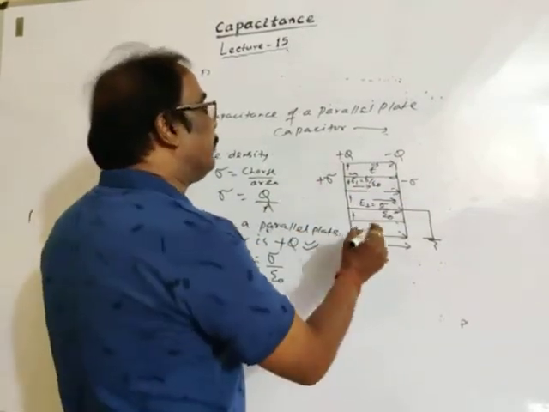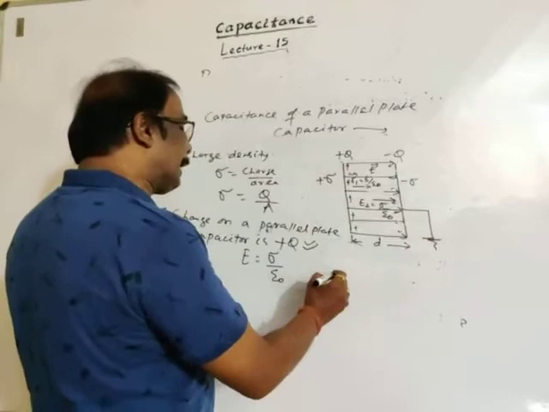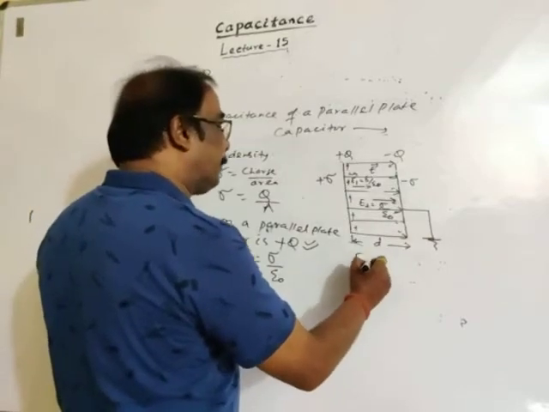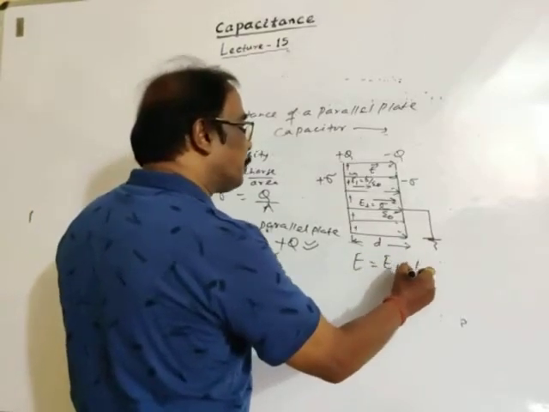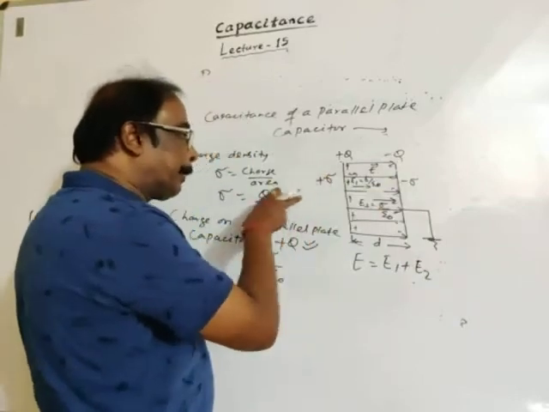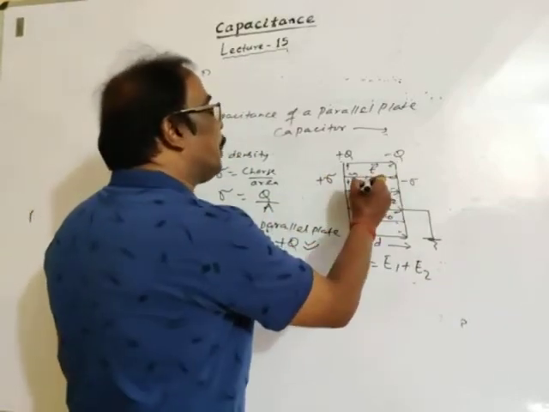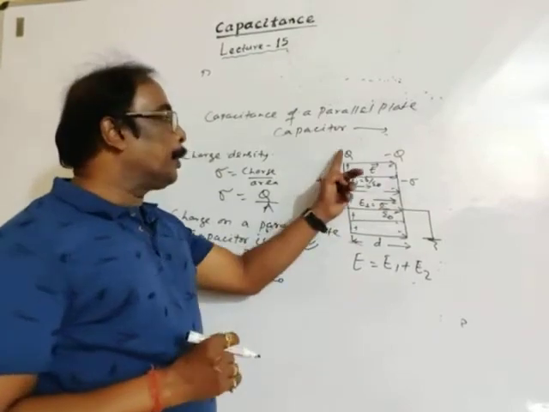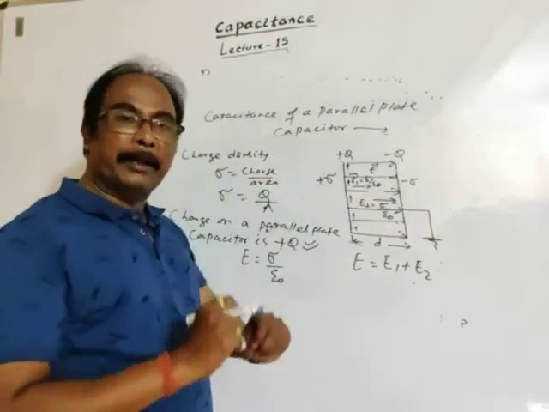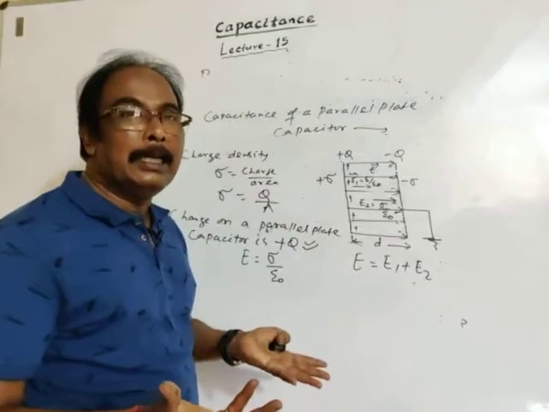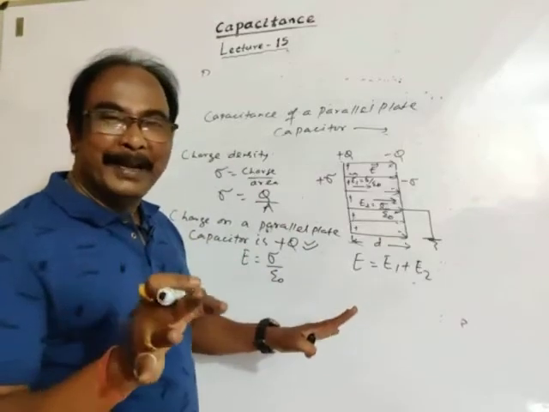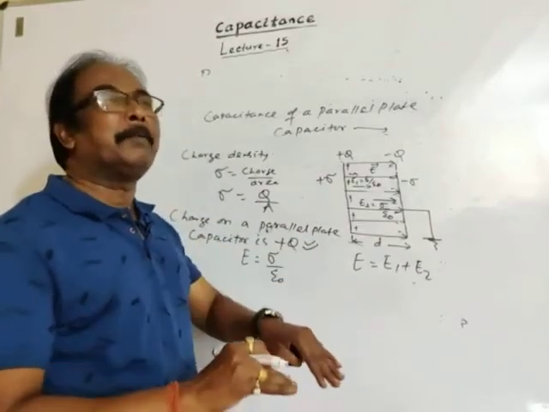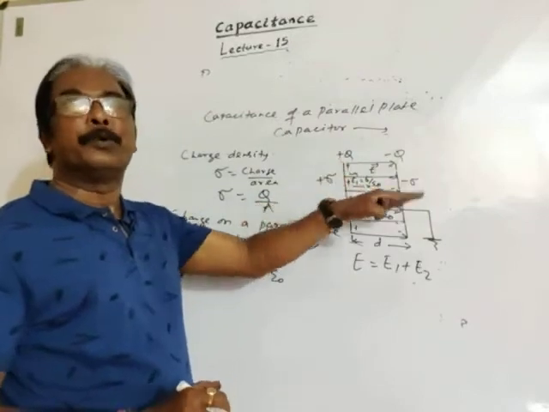Then the total electric field is E1 plus E2. Of course, this is plus sigma, this is minus sigma, this is plus Q, this is minus Q. But while considering electric field, no need to take sign because the electric field is a vector and has its own direction.